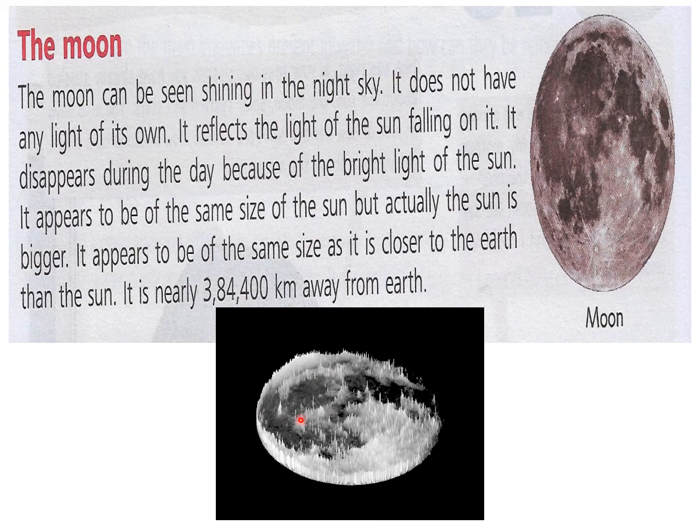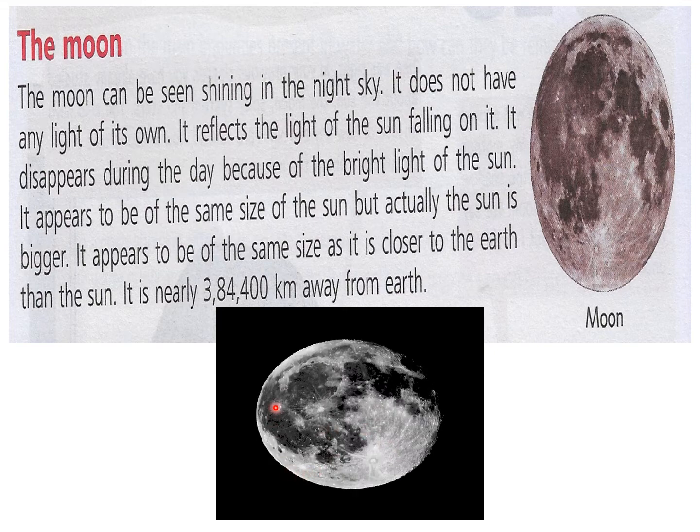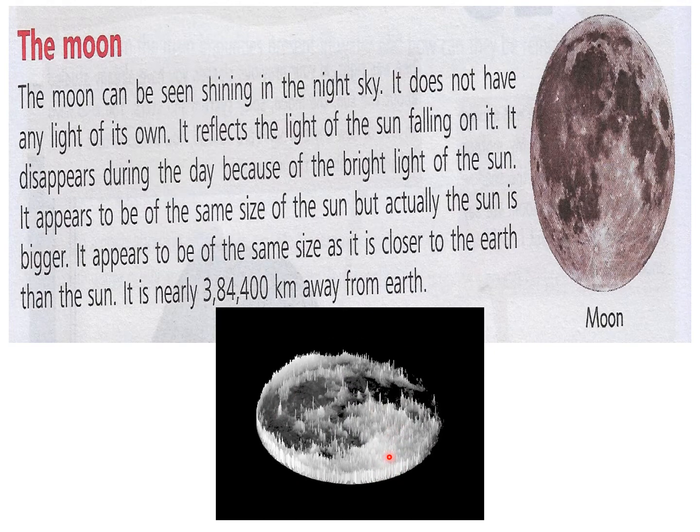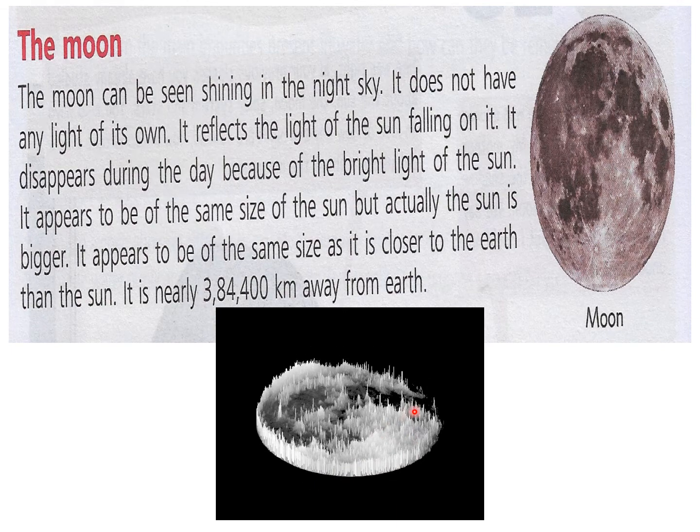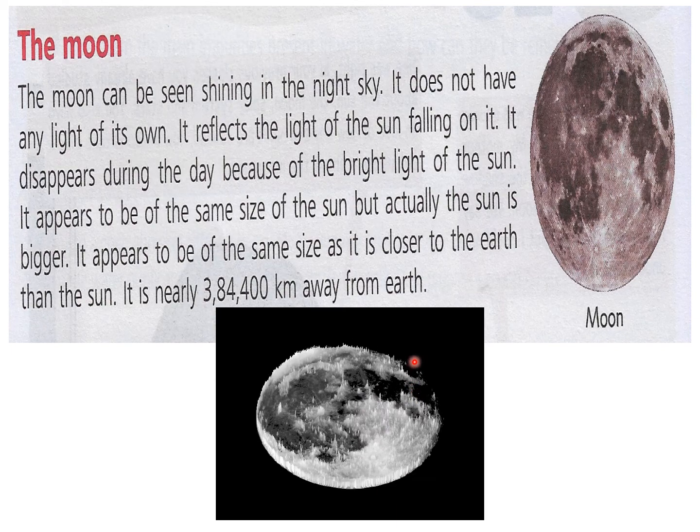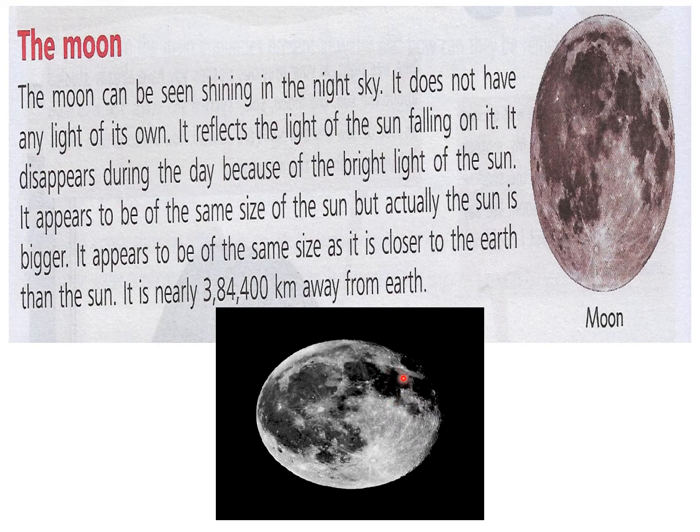Now you can see here the surface of the moon, how the craters are there, big black color craters, and these are all mountains of dust. And you can see that craters are black in color and they are big holes on the surface of the moon.